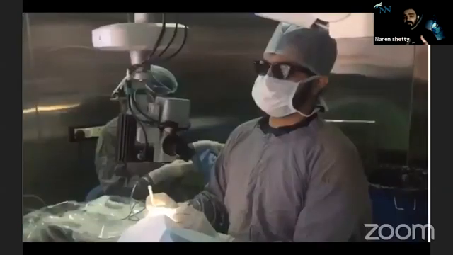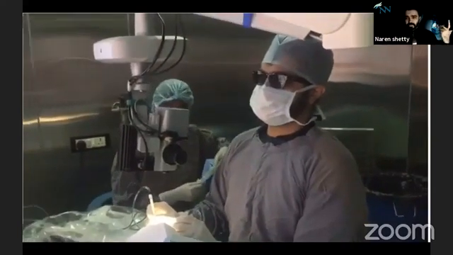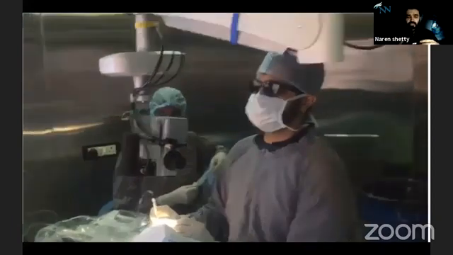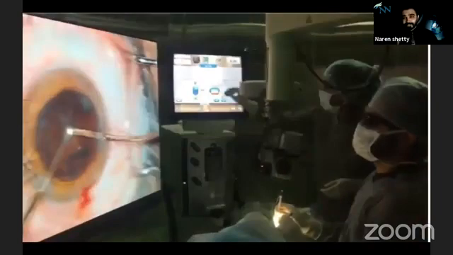As you can see in this video, this is my first surgery where I'm just sitting comfortably, my neck relaxed, back relaxed, and I'm just looking at this screen and operating. In fact, sometimes I keep forgetting that I'm seeing a screen and operating. It's really beautiful to operate on.